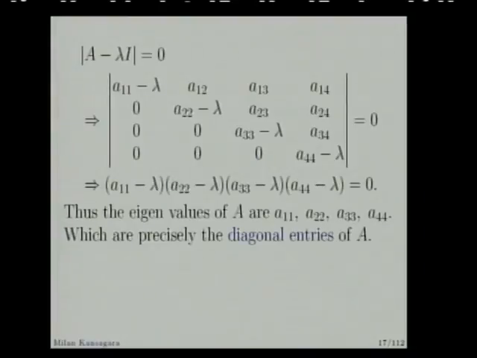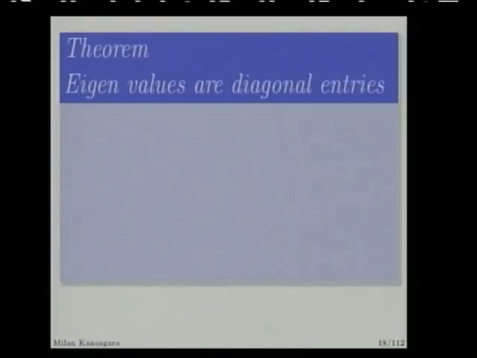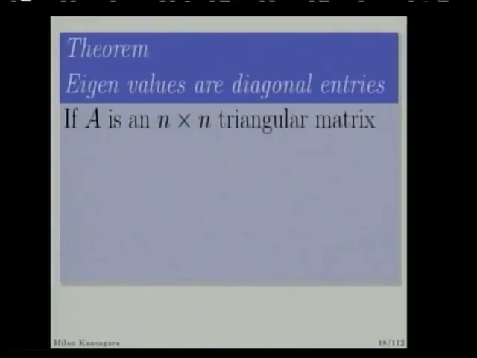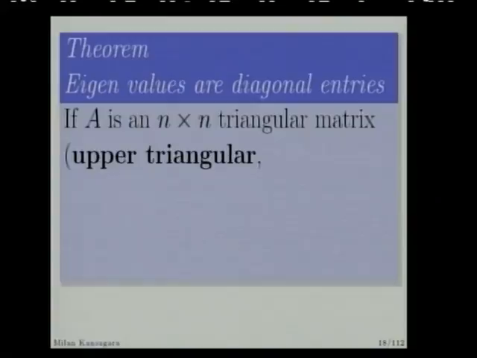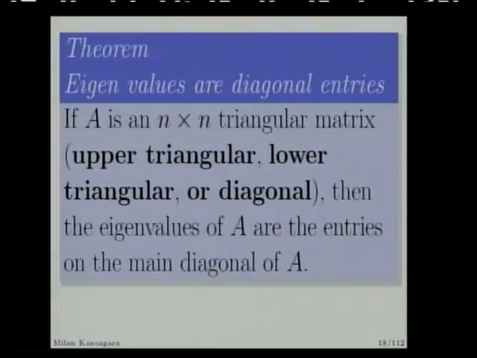And the eigenvalues are also the diagonal entries. So we can generalize this result and this theorem. Eigenvalues are diagonal entries. If A is an n cross n matrix, and suppose it is a triangular matrix, it may be upper triangular, lower triangular or diagonal, then the eigenvalues of A are the entries on the main diagonal of A.